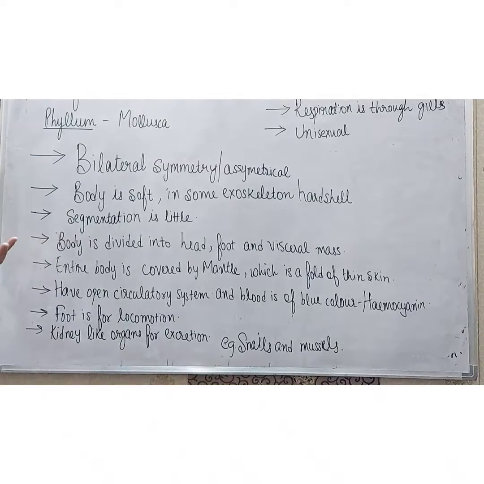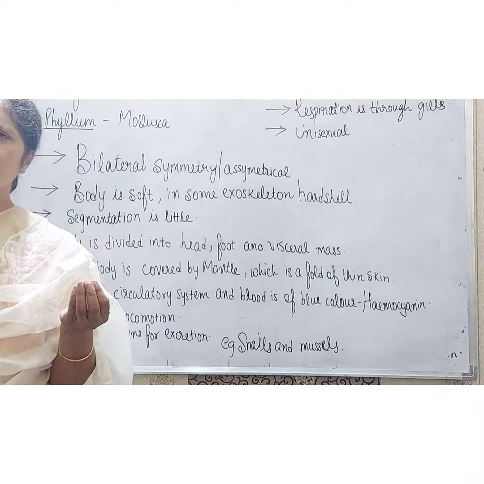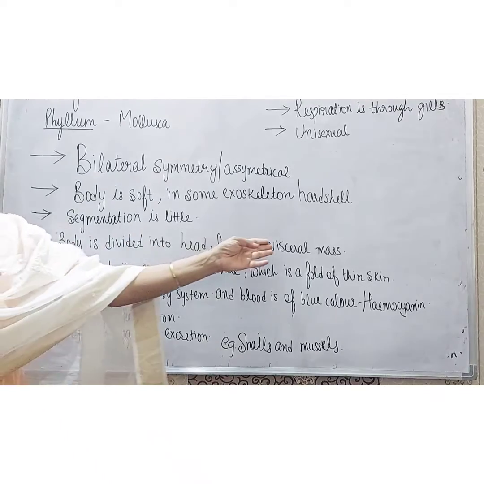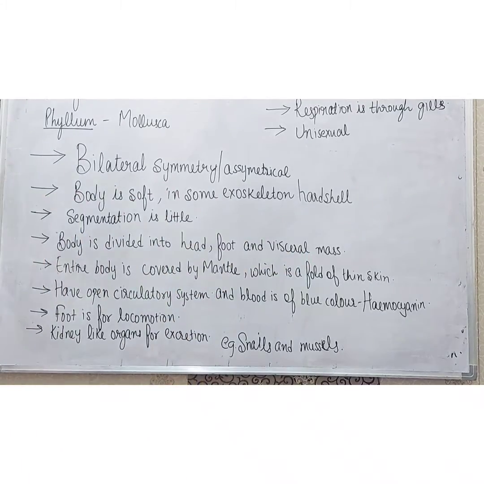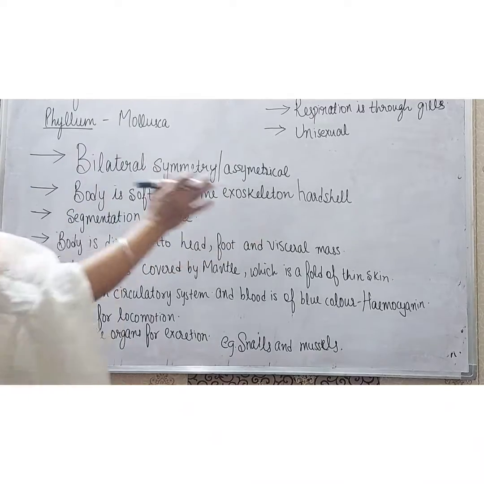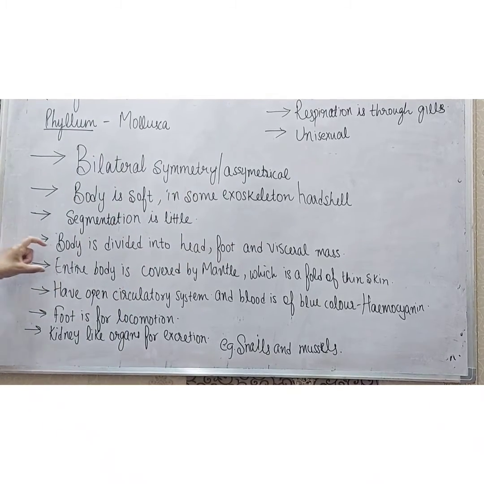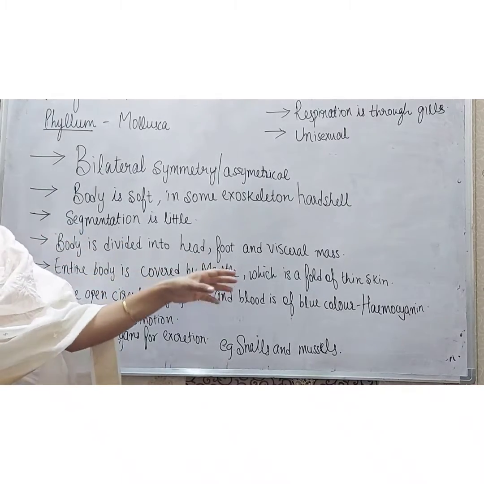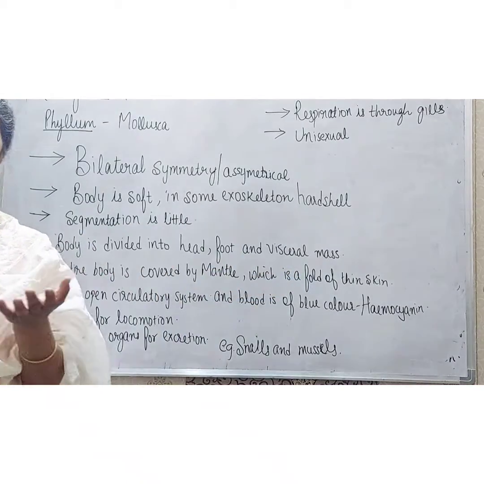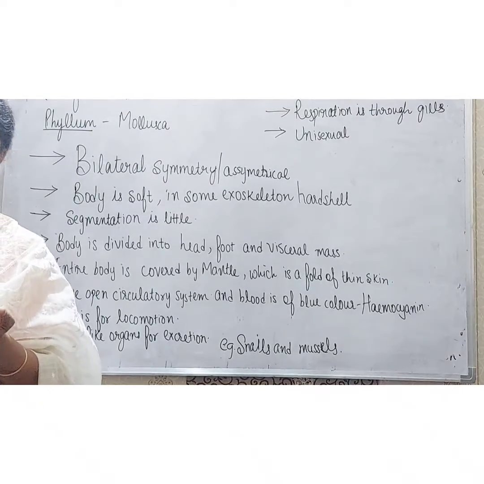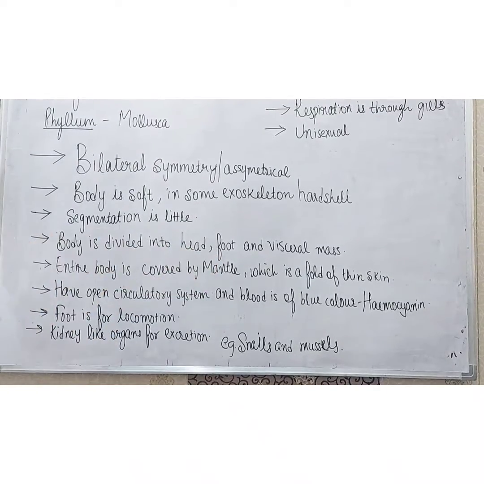Right students, visceral mass means there are a few organs in the body and they are embedded and stored inside this visceral mass. Now their entire body is also covered by the mantle, which is a fold of thin skin.